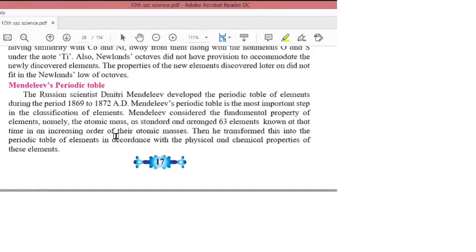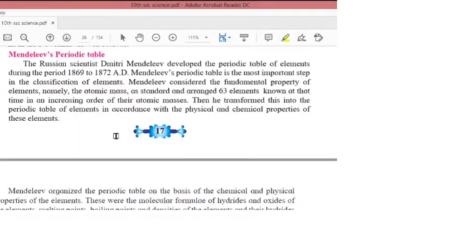Mendeleev's periodic table. The Russian scientist Dmitri Mendeleev developed the periodic table of elements during the period 1869 to 1872 AD. Mendeleev's periodic table is the most important step in the classification of elements. Mendeleev considered the fundamental property. Now, what is the fundamental property?